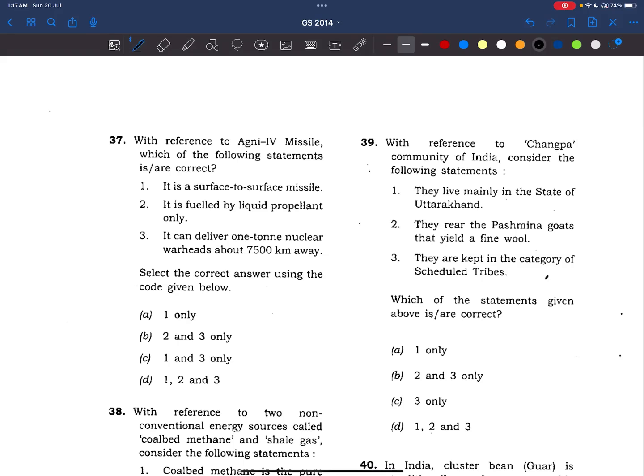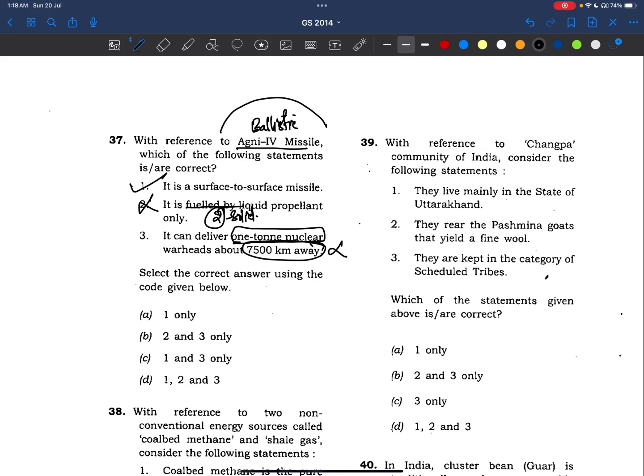With reference to the Agni 4 missile, which of the following statements is correct? It is a surface to surface missile. Yes, Agni 4 is a ballistic missile, so it will be surface to surface. So one is correct. It is fueled by liquid propellant only. No, all the Agni series are solid propellant, and it is a two-stage solid propellant. So this statement is wrong. Now, it can deliver 1 ton nuclear warheads. Yes, it can deliver 1 ton nuclear warheads, but not about 7,500 kilometers away. This statement is wrong. Usually UPSC plays with the numbers. Here also it has done the same.